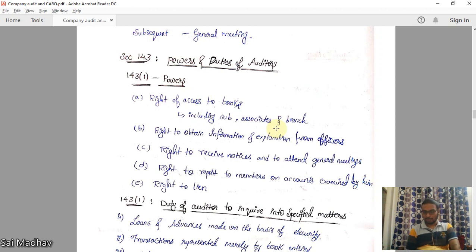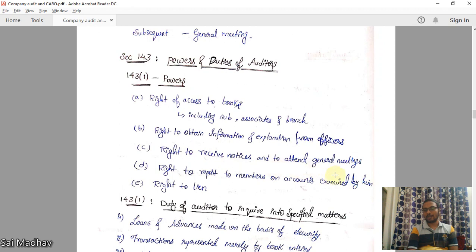See, for giving a report, the auditor should have sufficient appropriate audit evidence. To gather such evidence, he has to be given access to various books. Books include books of accounts, minutes, everything, copies of extracts and every paper in the company. He should be given access. That is his power. Right to obtain information and explanation from officers: he can ask the officers for any information and explanation. The officers are bound to disclose. That is the power of the auditor.